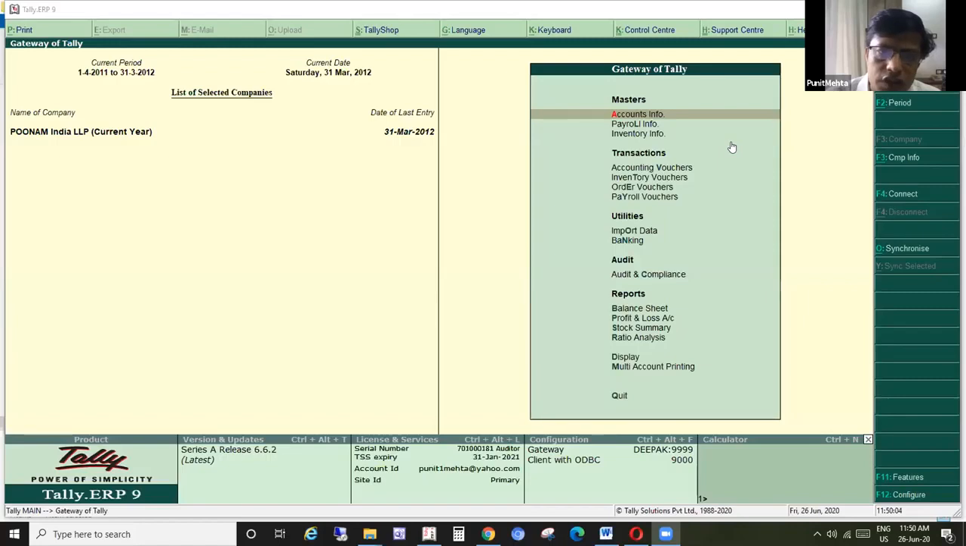The second was, can I open somebody else's data? I have a license now which has a serial number starting with 701 and so on, and the other Ankit has some other Tally serial number. Can I open his data? The answer is yes, if you have the username and password. So it is very important that we should secure our username and password.